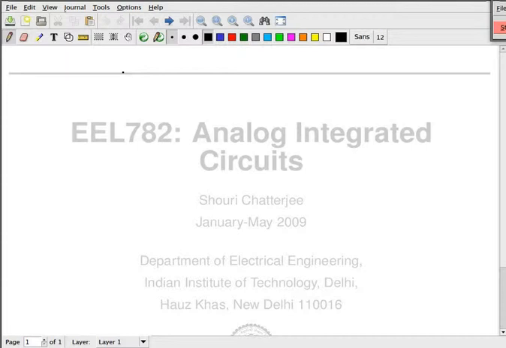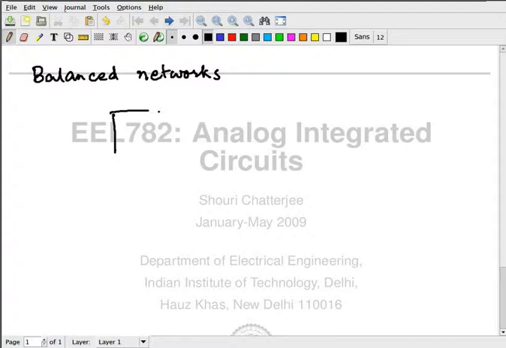We have been talking about balanced networks. We are not really going to talk about unbalanced networks at all. We are only going to talk about balanced networks. So what we saw was that if I have a network and a mirror reflection of that, a black box containing some elements, another black box which is identical to it, and a mirror reflection of it, and connections in between.